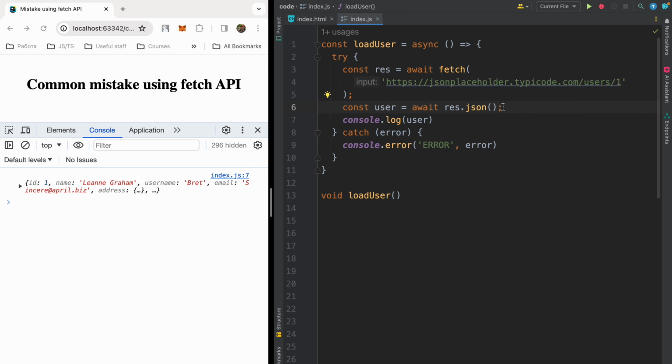I am showing this because in 99% of cases we are fetching data from a specific source and getting JSON as a result. So we need an object, yes? Then I am assigning the data to the variable user and logging it into the console. Also, I wrapped this in try-catch and want to process errors with this try-catch construction.